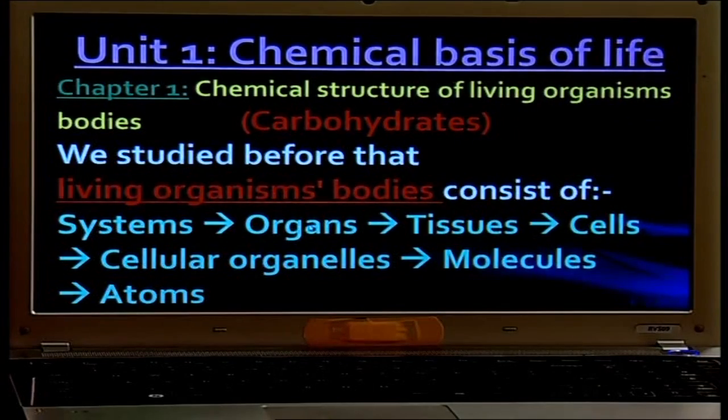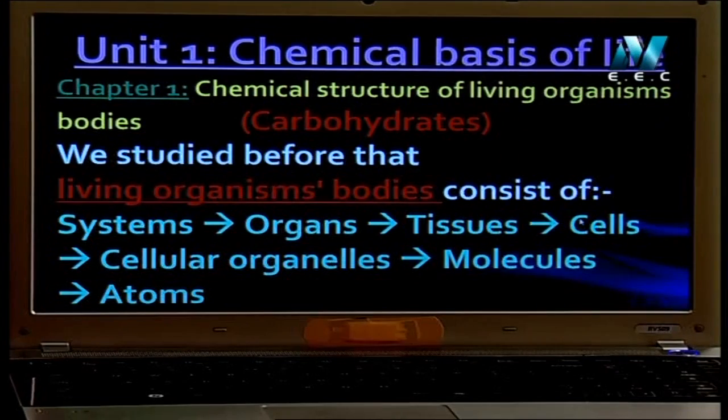Heart is an organ. Lung is an organ, kidneys are organs. Each organ consists of tissues. Tissues mean أنسجة. أنسجة الجسم بنسميها tissues. And the tissue consists of a group of cells. You studied before, the cell is the building unit of all living organisms.